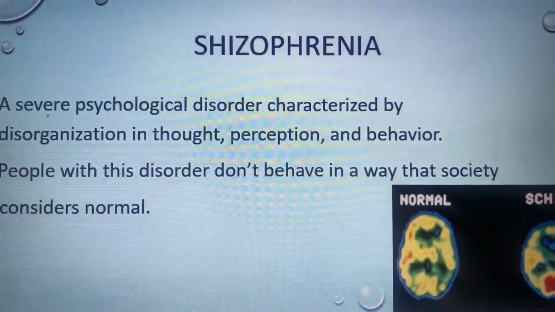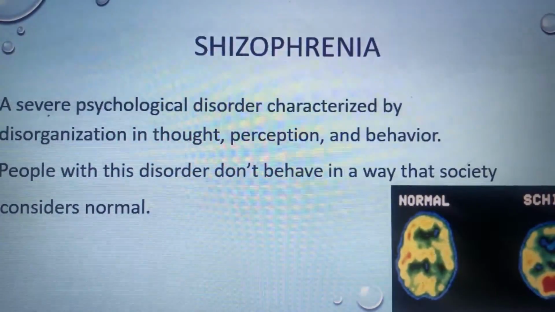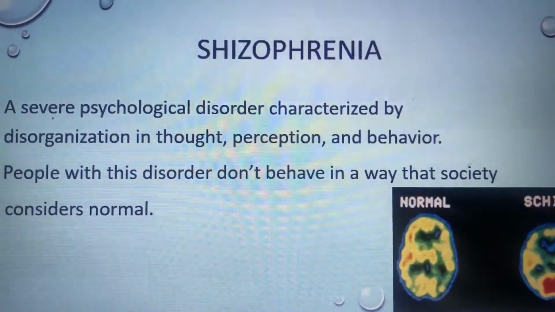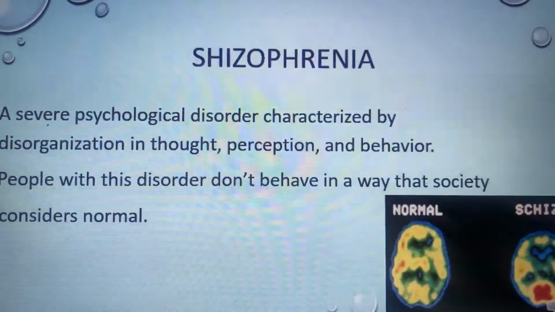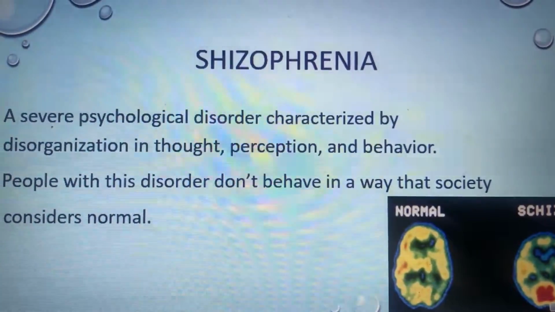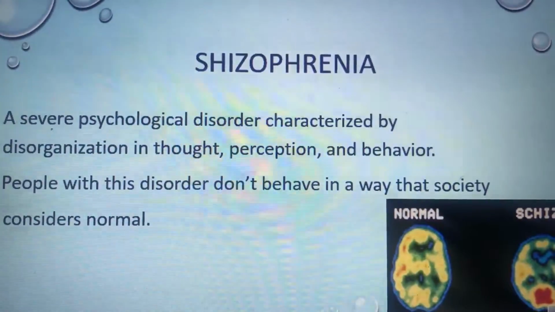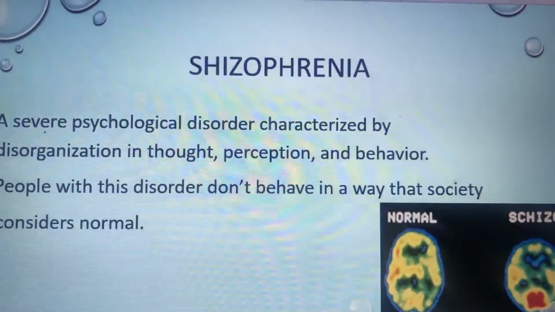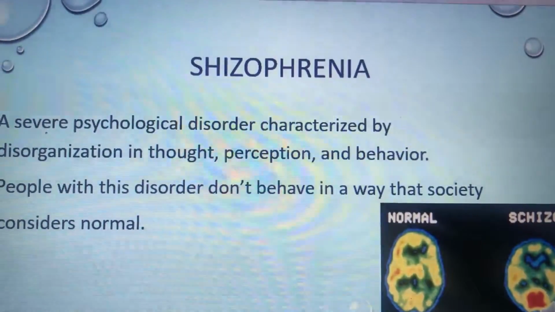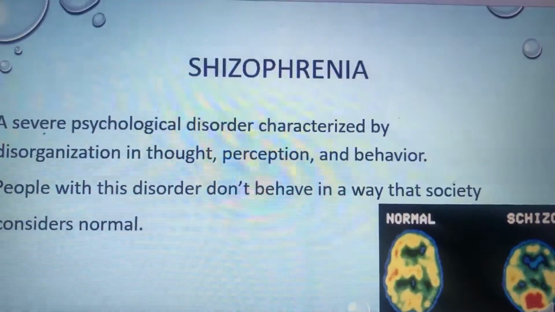Schizophrenia is a severe psychological disorder characterized by disorganization in thought, perception, and behavior. People with this disorder don't perceive the world accurately or behave in ways that are normal to societies. Doctors also describe it as a type of psychosis. On the left of this picture, you can see a normal brain. On the right is someone with schizophrenia. You can definitely see by the brain scan that our brains are different.